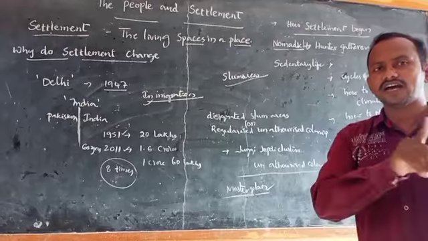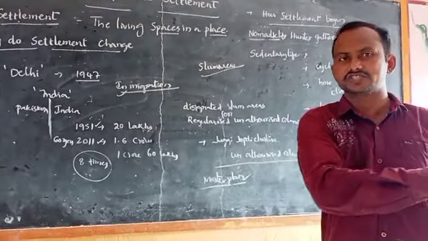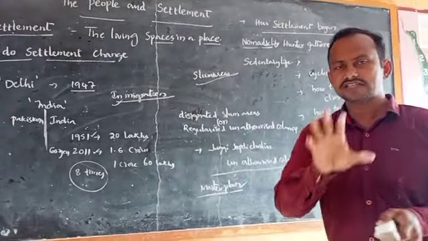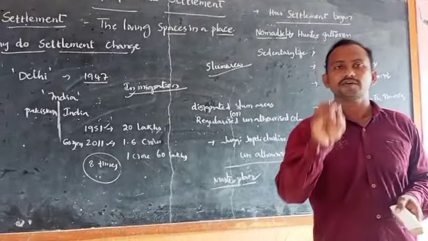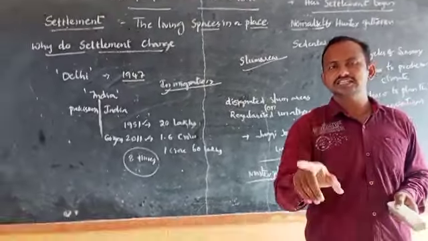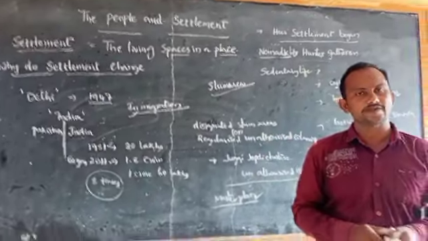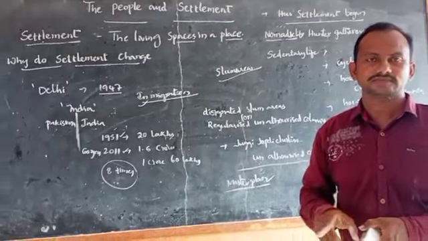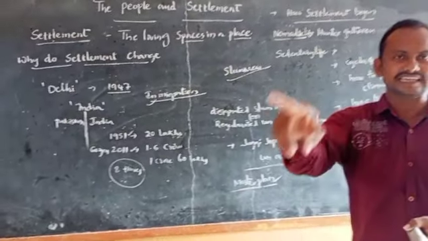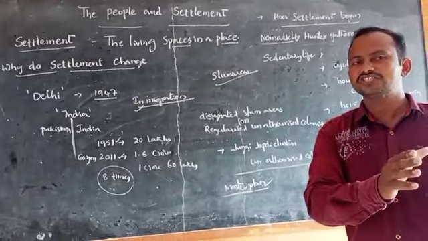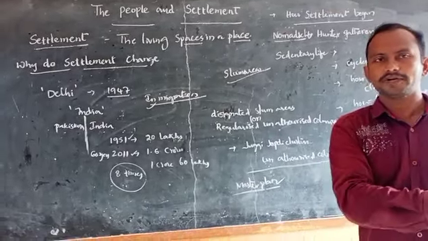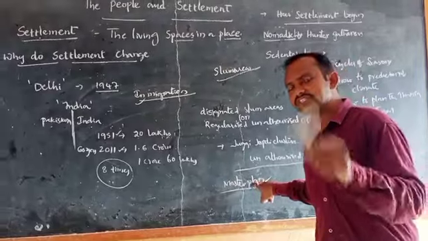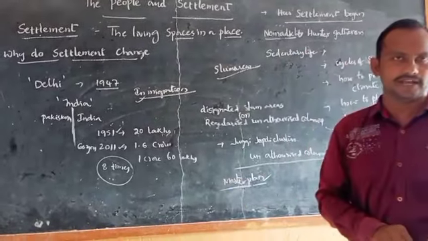Some areas are allotted in the master plan for industries. On that area, industries only have to be established. Some areas are allotted in the master plan for educational institutions. On that area, educational institutions only have to be established. Some areas are allotted for the parks, playgrounds, and grazing lands. So which area is allotted for which purpose is shown by the master plan. So every city has its own master plan.